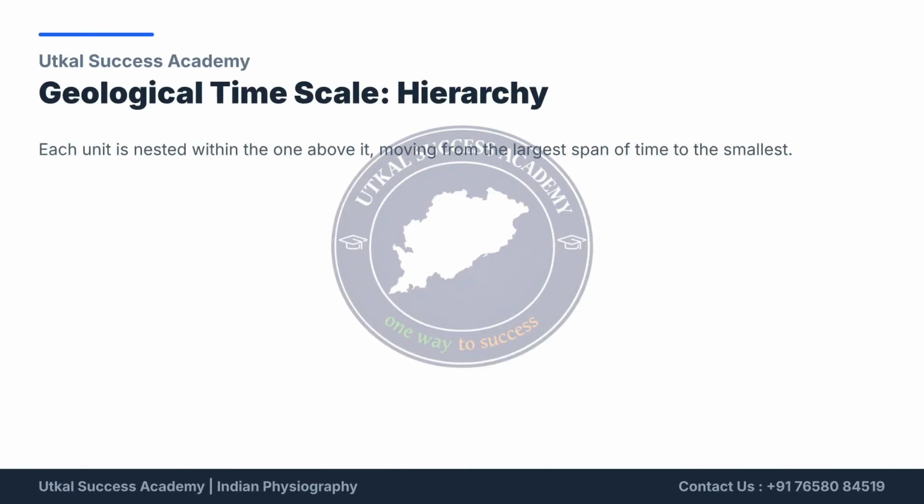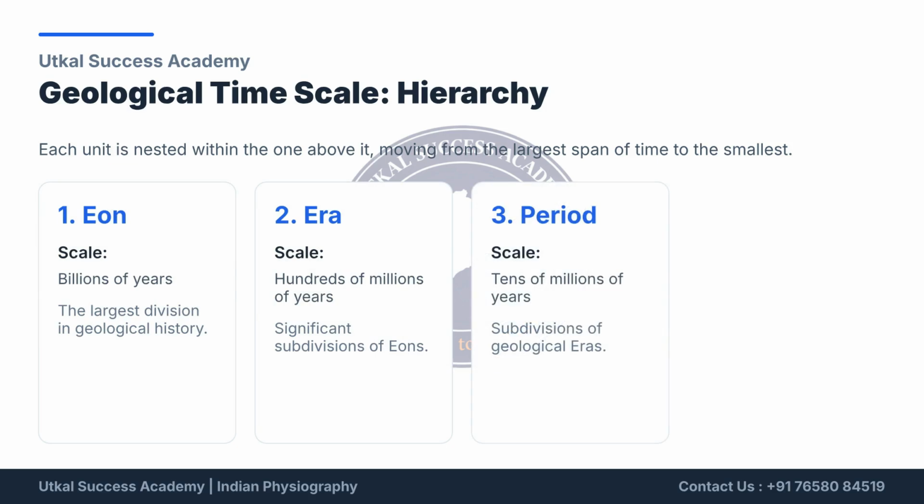To understand Earth's long history, geologists divide time into a hierarchy of units. The largest division is an eon, followed by an era, then a period, and finally an epoch, which is the smallest major subdivision. This classification helps scientists organize major geological, climatic, and biological events that have shaped our planet over billions of years.